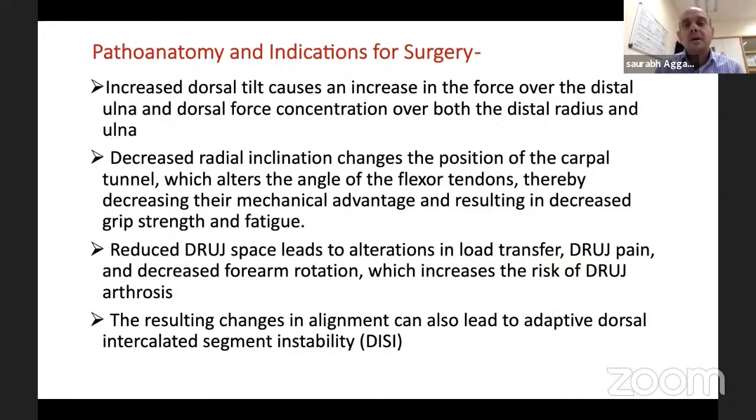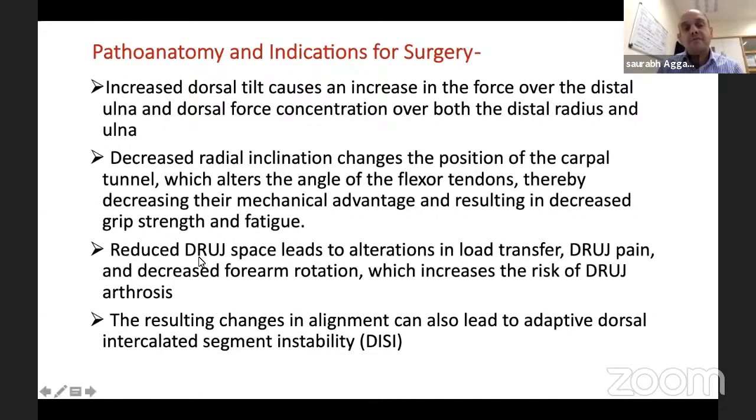So what happens when these parameters are altered? With the dorsal tilt, if the dorsal tilt is increased, instead of forces going through the radiolunate fossa, they start going through the ulna. So more force equals pain and arthrosis. With decreased radial inclination, normal inclination 22, let's say it becomes 10 or 5, it will alter the carpal tunnel position, which means you're altering the flexor tendons alignment. That means they're losing their advantage, which can result in weakness to the hand, weakness to the grip strength, and they'll fatigue easily. So that's the importance of radial inclination.